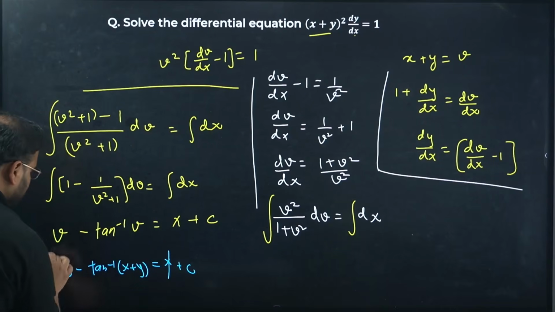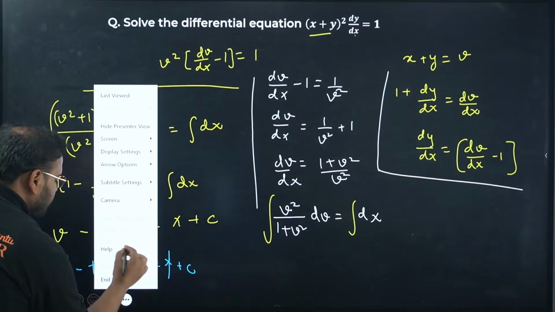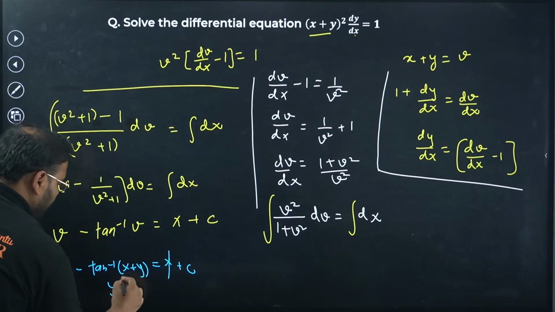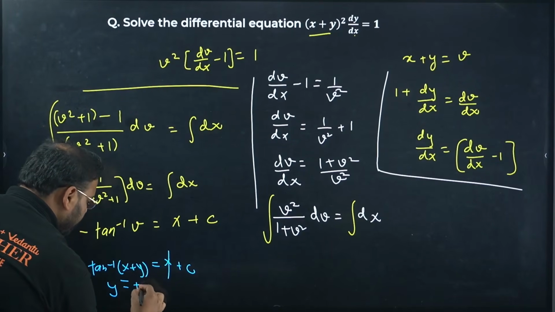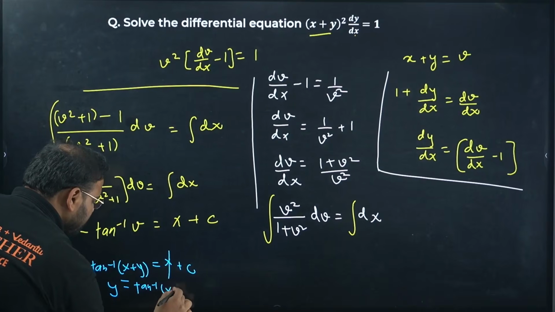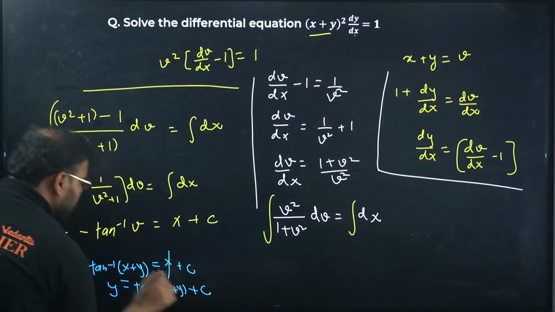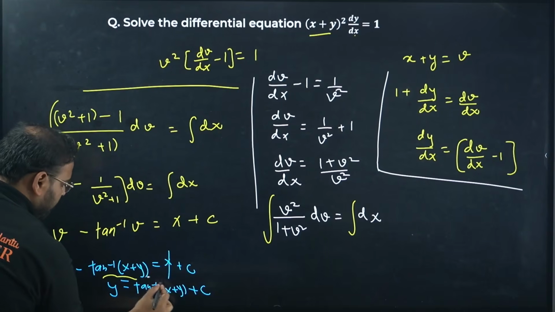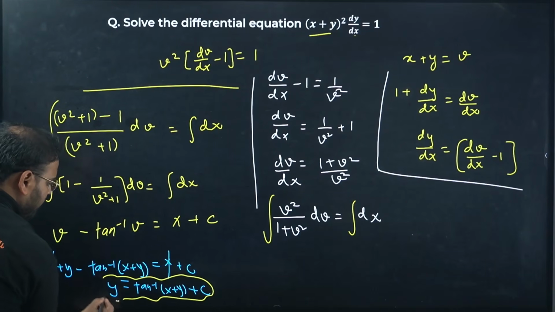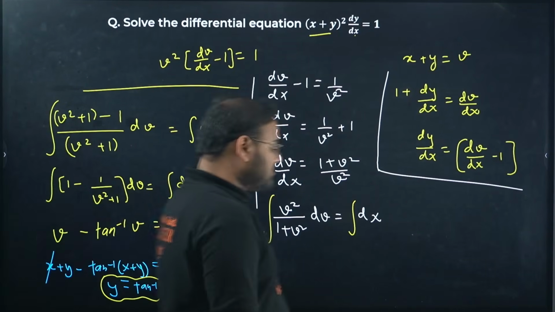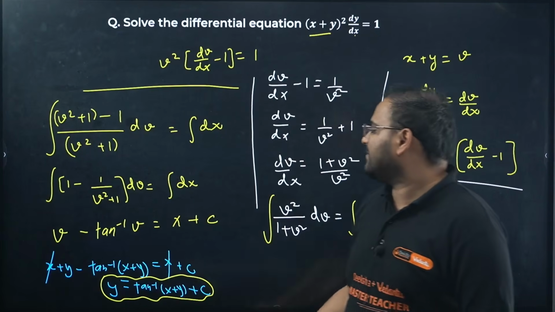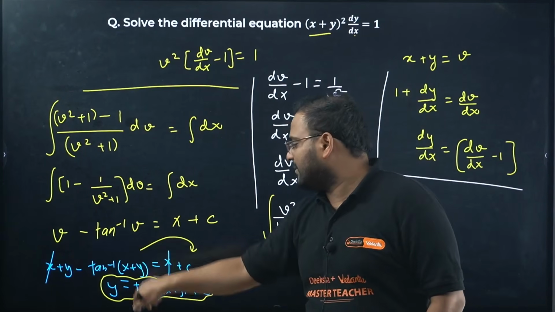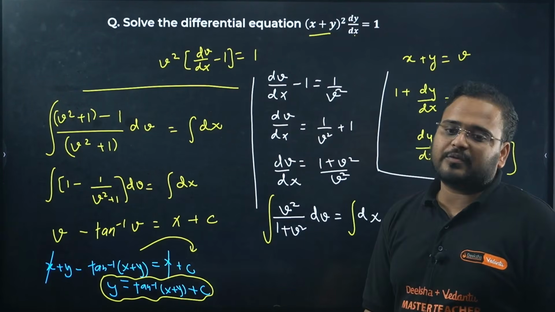Check here, x and x cancel. I can take the rest on that side. So I get here y equals tan inverse of x plus y plus c. Have a look. Because the negative of tan inverse can come on the other side like this, and y remains over there. y equals tan inverse of x plus y plus c.